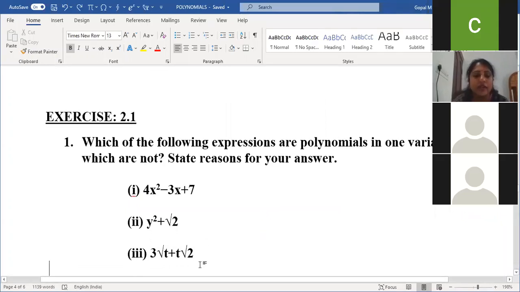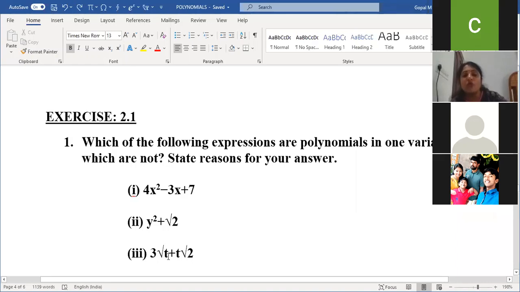Next, come to the third one. It is not a polynomial. The question asks which are polynomials in one variable and which are not. It should be a polynomial, and it should contain one variable. Here we have root t, which is t power 1 by 2.